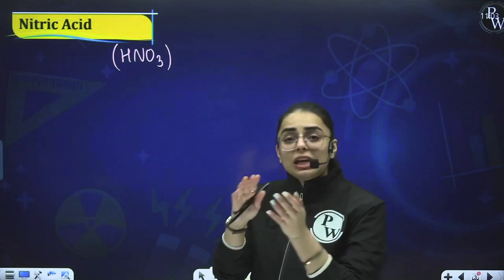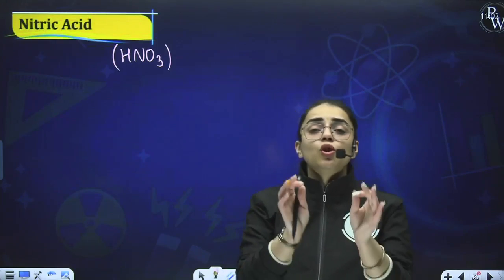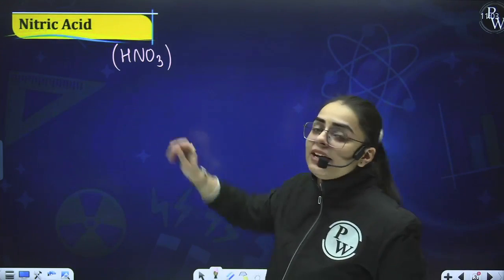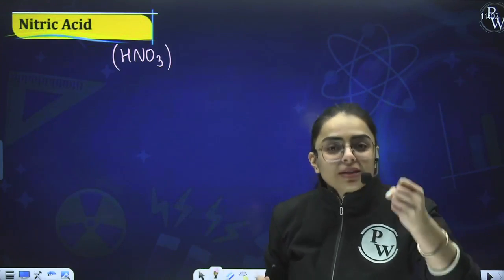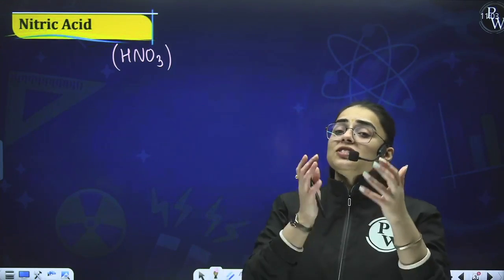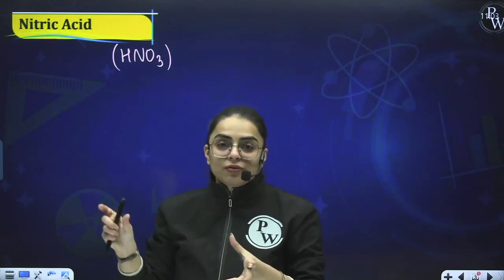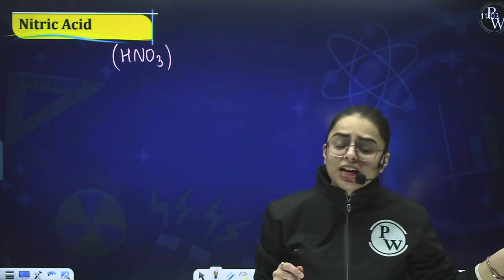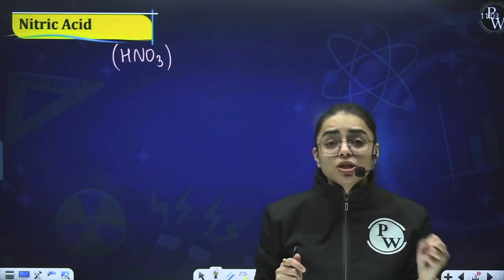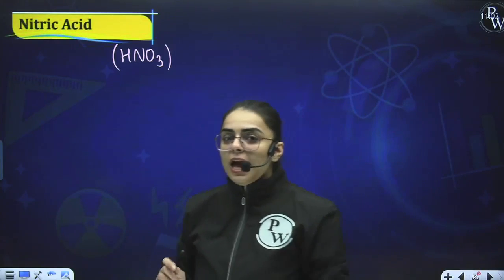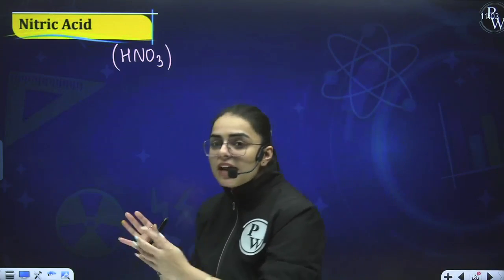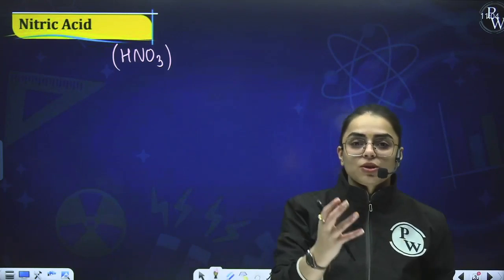When I'm talking about the laboratory method and the industrial method, both are very important with regard to nitric acid. Because in the industrial method, we shall be studying the Ostwald process. So it will come by its name itself. As you all know, in the preparation of ammonia, we talked about the Haber process, which came with its name itself. Similarly, in the case of nitric acid, the Ostwald process is generally asked directly. So you have to study it very carefully.